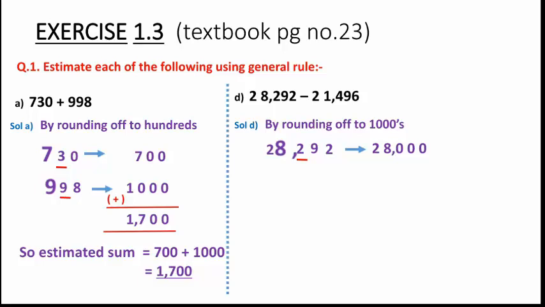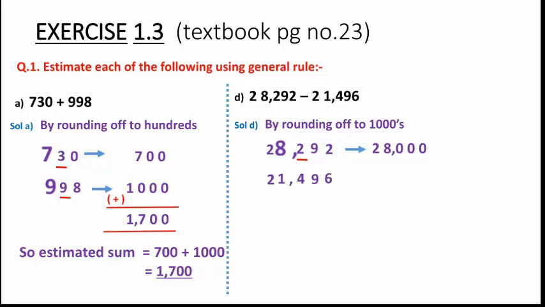The circled digit, the particular digit for whichever place we want to get the rounding off done, will also remain the same, and the rest of the digits present towards the right side of your particular digit will become 00. Understood? So for this 28,292 we have got the rounding off done, which is equal to 28,000.